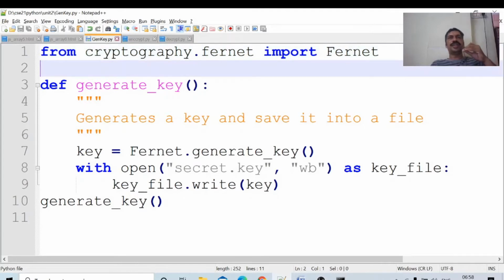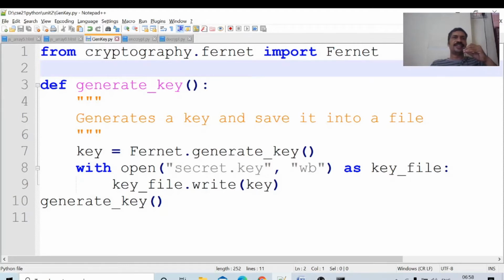Okay, generate key, from cryptography.fernet. A module contains another module, the fernet module. Import: this is the name of the function I want. The fernet module contains a number of functions, and I want to use only Fernet.